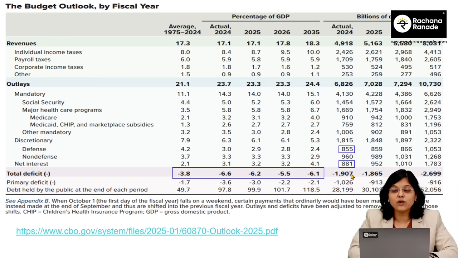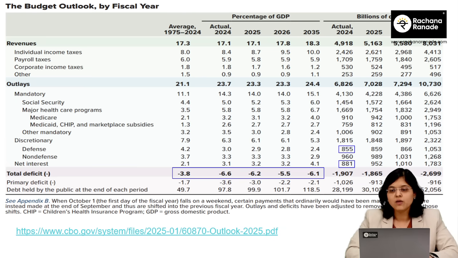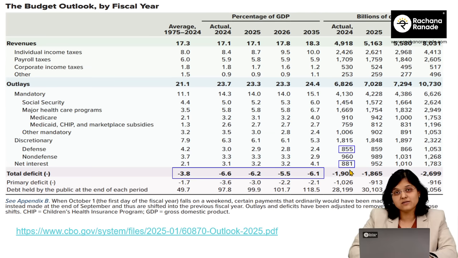And for that, what will he be required to do is control this interest cost and also control all these expenses to some extent wherever possible. For all other expenses, this is the revenue by the way, all these expenses I meant to say. For cutting down on these expenses, I am sure you might have heard and read about DOGE, which was headed by Trump, the Department of Government Efficiency. He has tried his level best to cut down on these spendings, and now what is he targeting? This interest cost should be less. Now, how could the interest cost be less is again a very, very important and interesting point coming up.